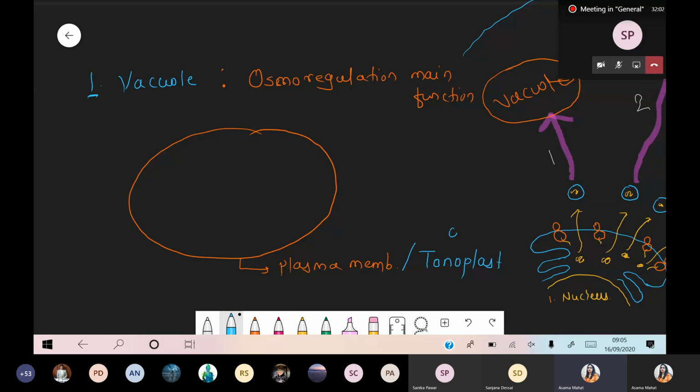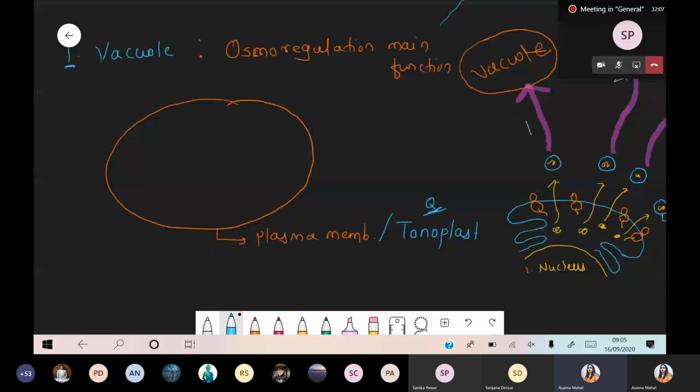Vacuole plasma membrane, these are also called tonoplast. It's a very common question, because the vacuole is a single membrane organelle and it consists of a plasma membrane, and that plasma membrane of the vacuole has a specific name, called the tonoplast. The major function of the vacuole is osmoregulation, but definitely they require some protein.